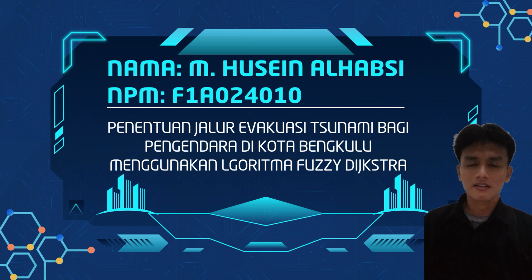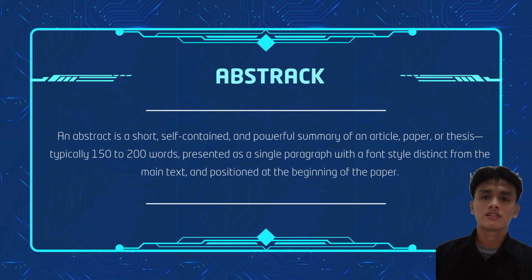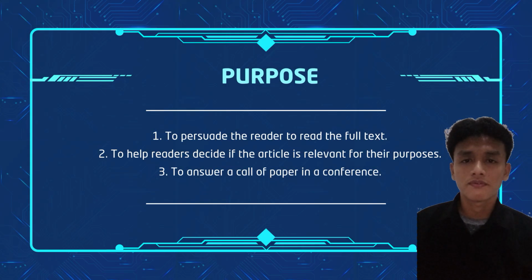Before I read the abstract, I will first explain what an abstract is, what its purpose is, and what the structure of the abstract is. Now, first, what is an abstract? An abstract is a short, self-contained, and powerful summary of an article, paper, or thesis, typically 115 to 200 words, presented as a single paragraph with a font style distinct from the main text and the position at the beginning of the paper.